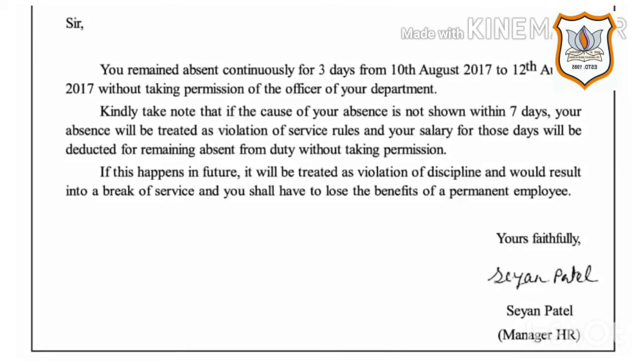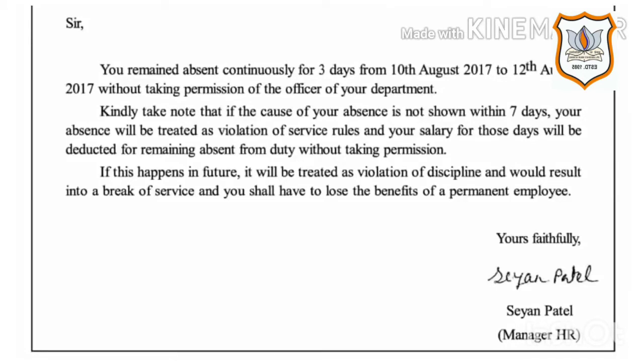You remained absent continuously for 3 days from 10th August 2017 to 12th August 2017 without taking permission of the officer of your department. Kindly take note that if the cause of your absence is not shown within 7 days, your absence will be treated as violation of service rules and your salary from those days will be deducted for remaining absent from duty without taking permission.